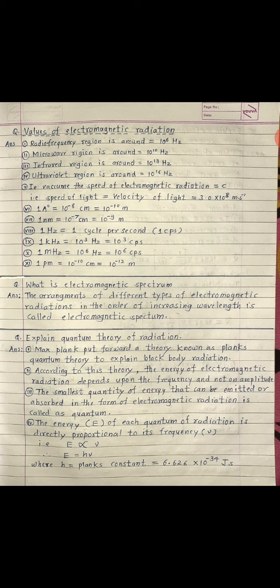1 angstrom is equal to 10 raised to minus 8 centimeter, and it is equal to 10 raised to minus 10 meter. What is the value in centimeter? 10 raised to minus 8, and in meter 10 raised to minus 10. That is 1 angstrom. 1 nanometer is equal to 10⁻⁷ centimeter and 10⁻⁹ meter.